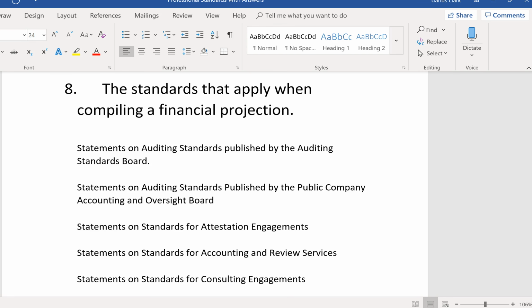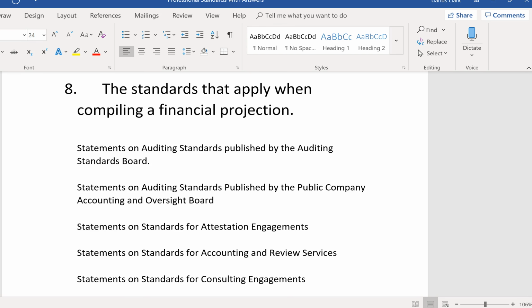But a projection is based on at least one or more hypotheticals, and that's why usually you hear that the projection is only available for limited use. It's got a restriction in it. And a forecast might be available for general use. But when you see the word compilation of a projection, we know, of course, it's SSARS standards that apply. If, on the other hand, we were doing agreed-upon procedures or an examination of this projection, then SSAE standards would apply. And that's why we're doing this sim, because so much could come up here on the exam.